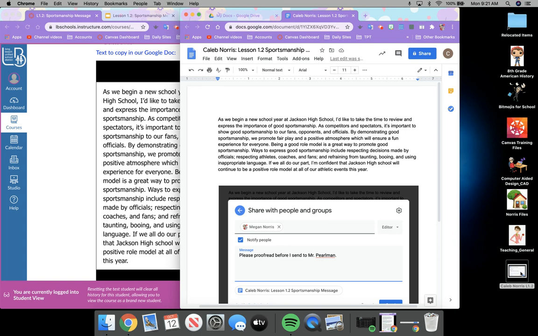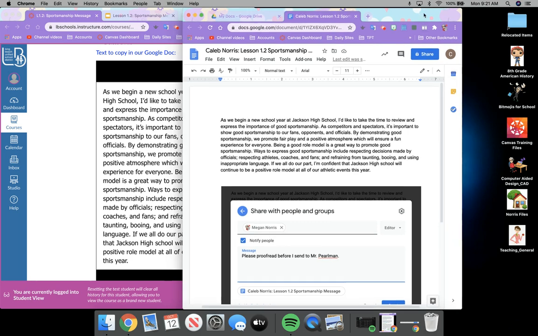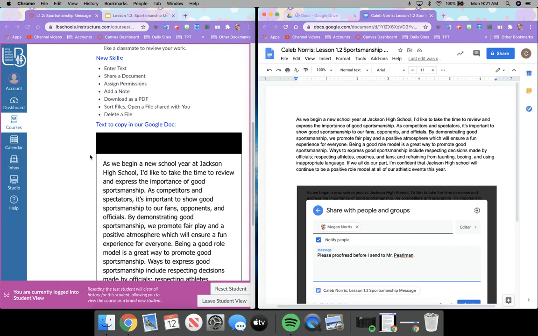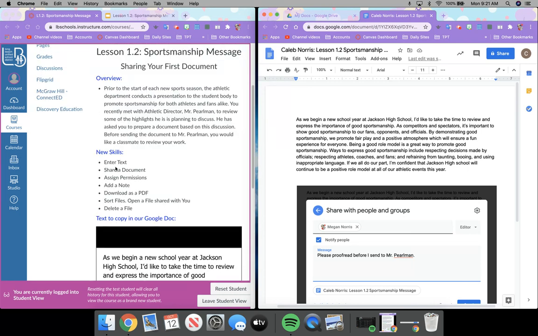Okay, so I'm done with this image. I don't like a cluttered desktop, so I'm going to go ahead and put that in the trash. Now, another thing that we were learning how to do. So we've entered text, we've shared a document, we've assigned permissions, and we've added a note. Now we're going to download this as a PDF.